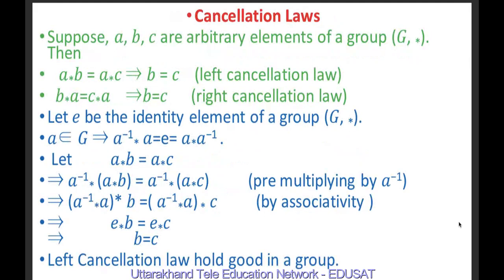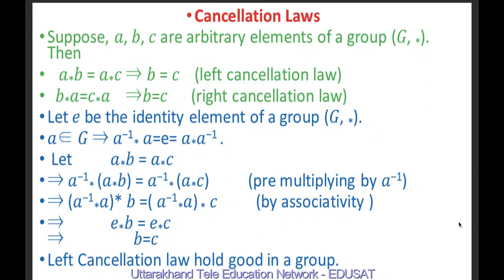Now we come to cancellation laws. Suppose a, b, c are arbitrary elements of a group G equipped with a binary operation star. Then a star b is equal to a star c implies b equal to c, which means the left cancellation law holds in a group. Also b star a equal to c star a implies b equal to c. The right cancellation law holds good in a group.